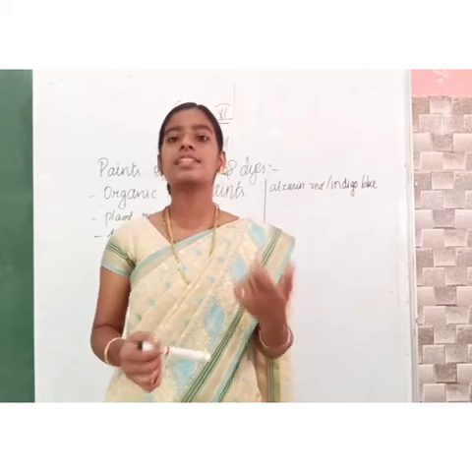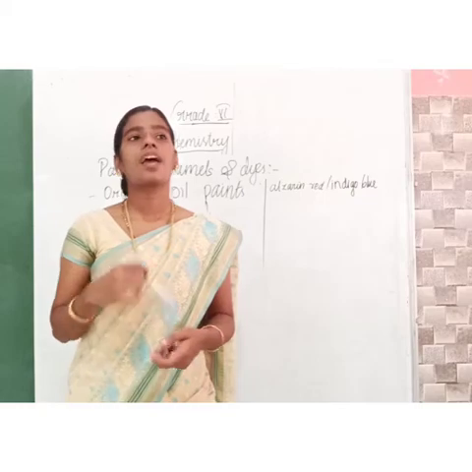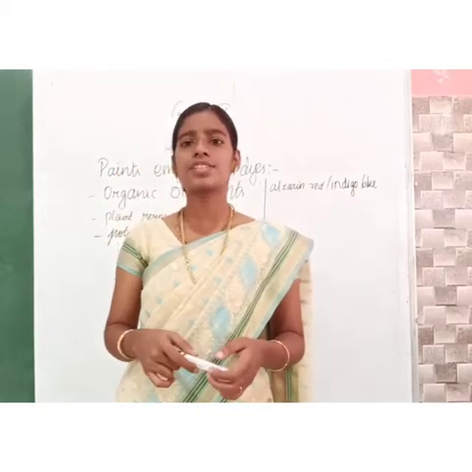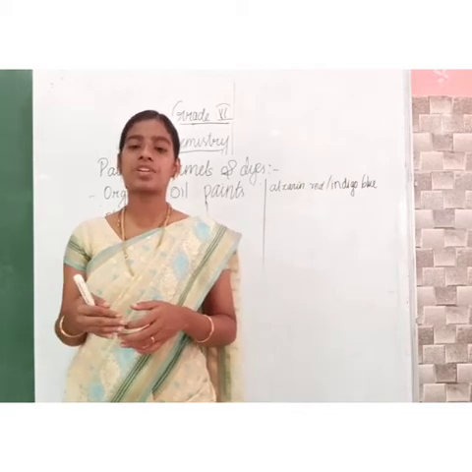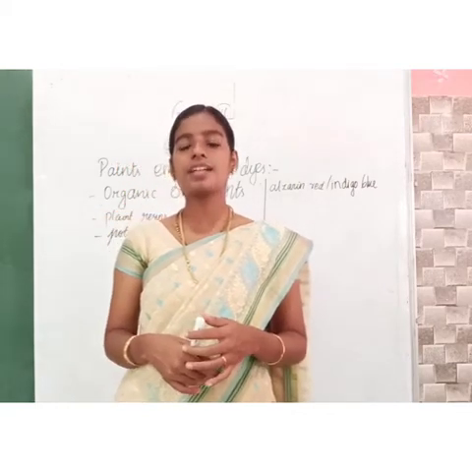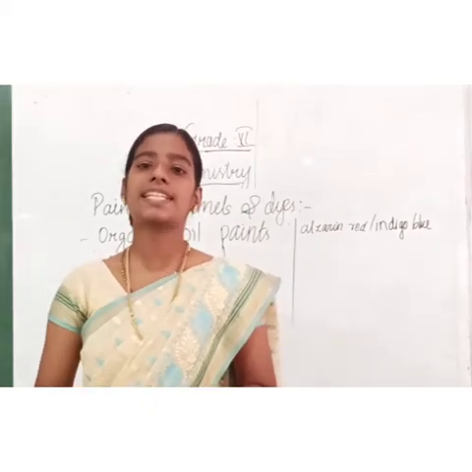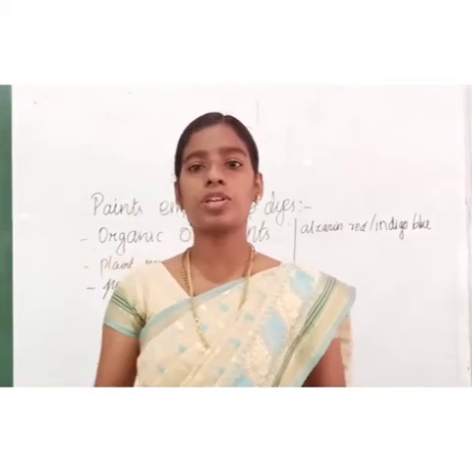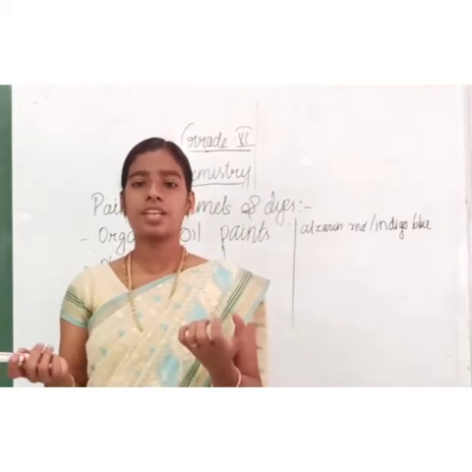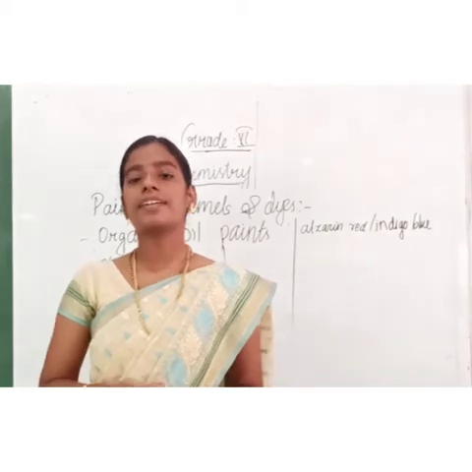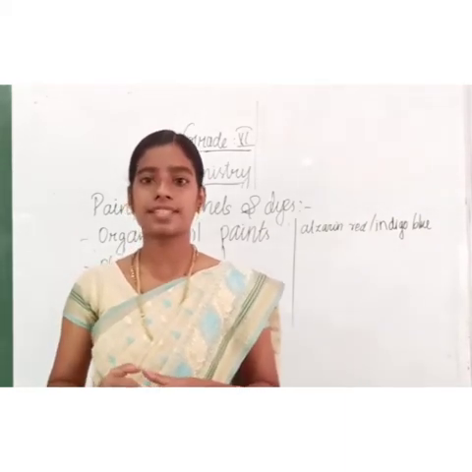Lemon juice is enough, or vinegar can be used to remove the stains. Coconut oil or salt can also be used to remove stains from carpets, etc. Chemicals such as hydrogen peroxide, oxalic acid and glycerin can also be used to remove stains from some thick materials and carpets. Do you understand about paints, enamels and dyes?